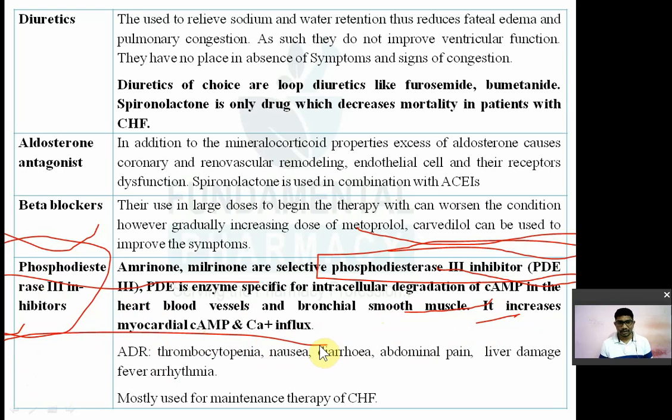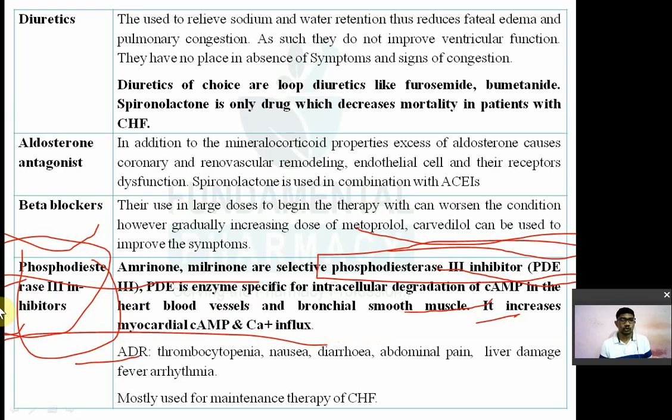And that is why it will decrease the load on the heart. Amrinone and milrinone, these rinones, are known as phosphodiesterase inhibitors. There are different types of phosphodiesterase: 1, 2, 3, 4, 5. Out of that, phosphodiesterase 3 is involved in the blood vessels, bronchial smooth muscle, cardiac smooth muscle, etc.